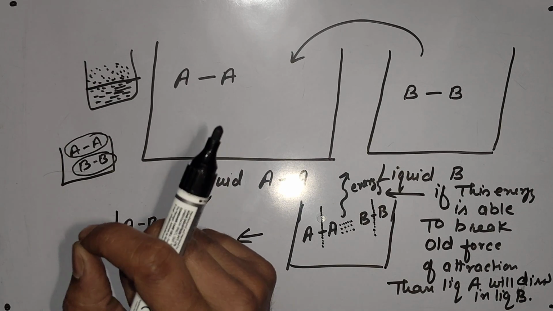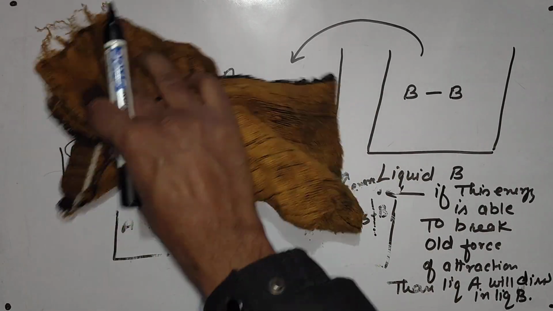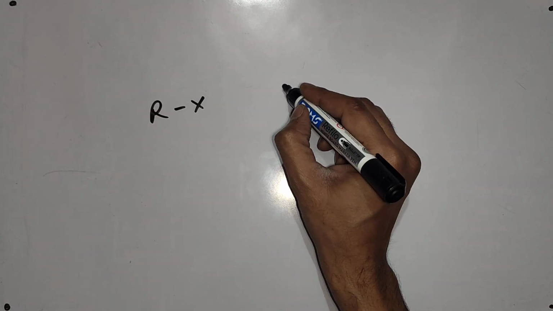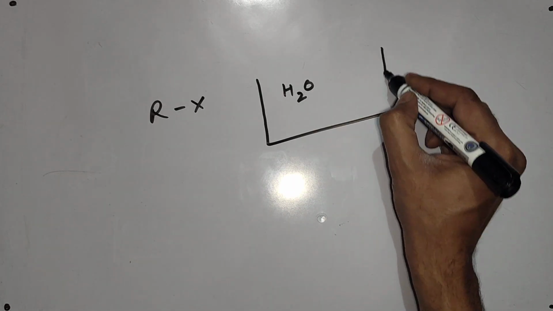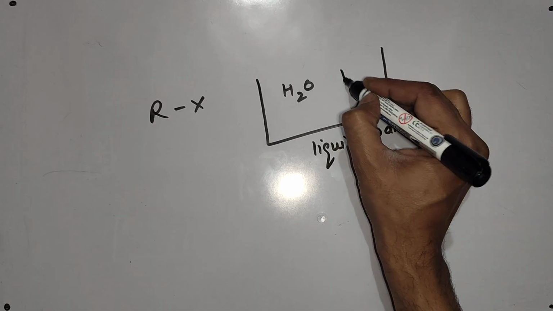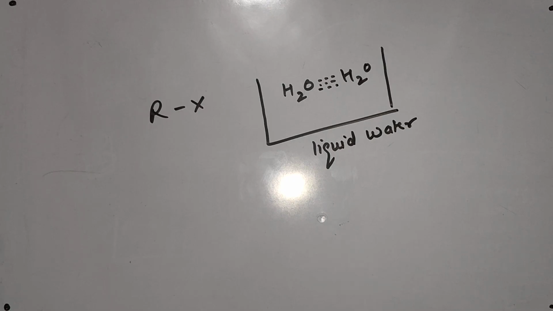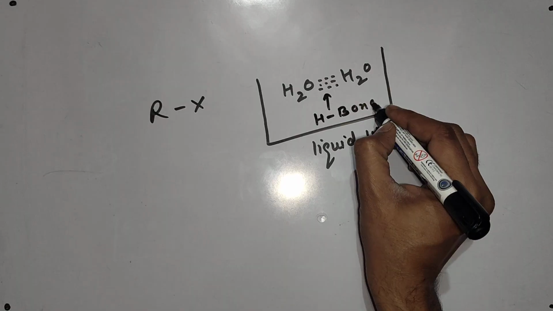The same reason applies in the case of haloalkane in water. Haloalkane particles, which we generally represent with Rx, and water molecules, H2O. Now we know that in liquid water, H2O molecules have a force of attraction with each other, which we call the old force of attraction, and we know it is hydrogen bonding, H bond.